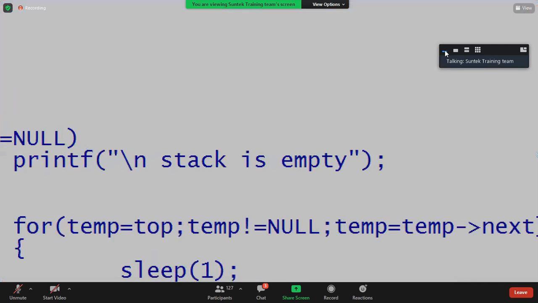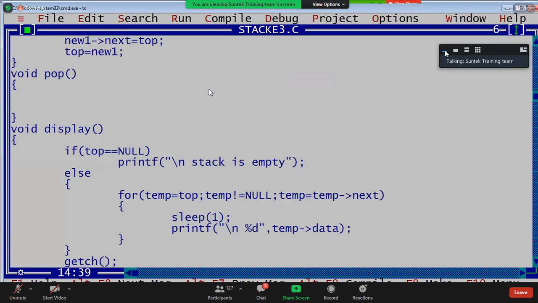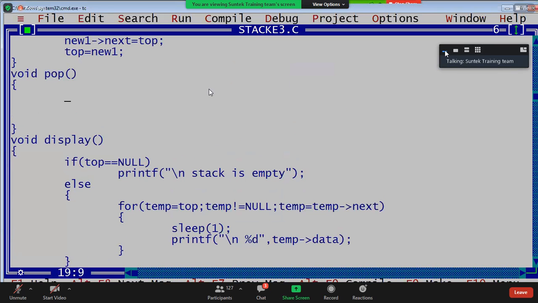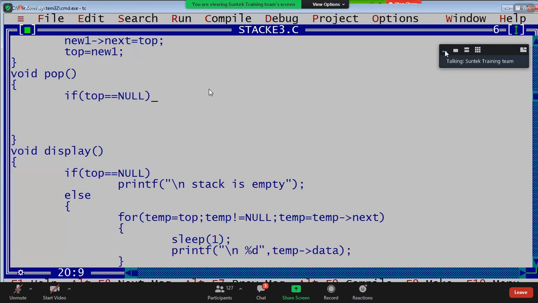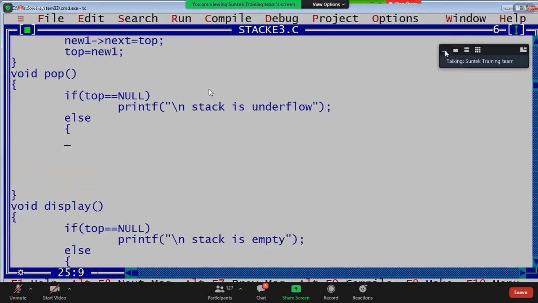Okay, deleting, guys. While deleting, this is the top node, no, this is the top node. Delete the top node. What to do, guys? Take a temporary one, make the temporary one the top, delete this and go to this next location. Now if top equals to null, you can write it's empty, nothing but underflow. Stack is underflow.